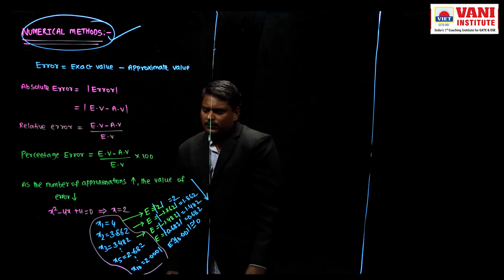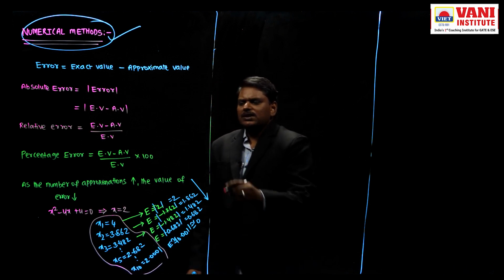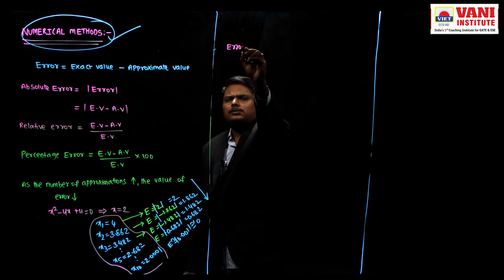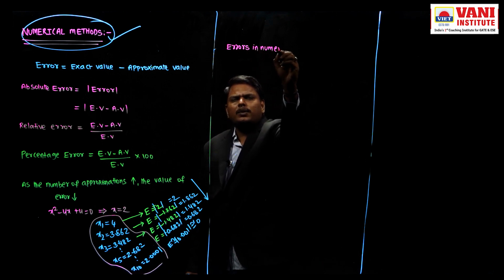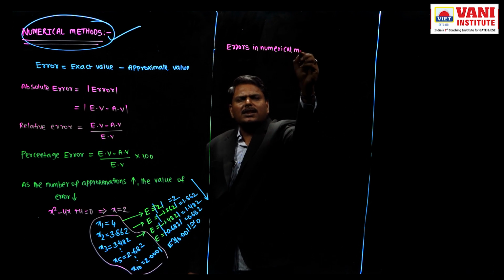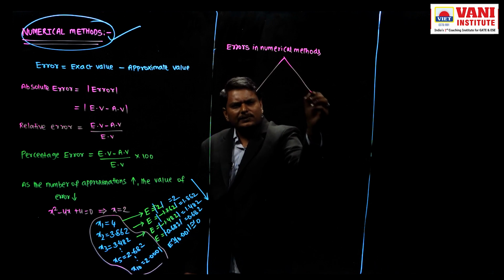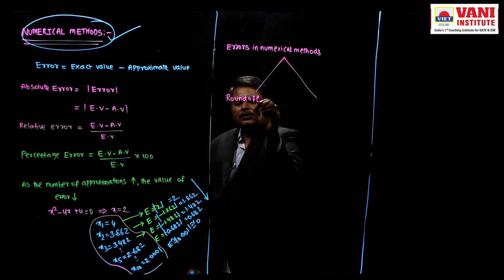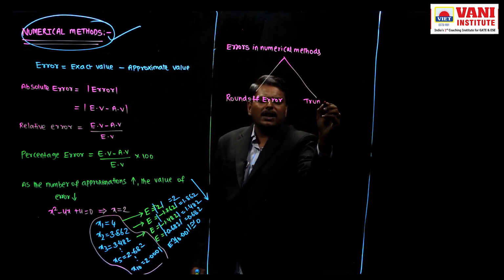Next. So these errors in numerical methods are classified into two types. Why are we getting errors in numerical methods? We are getting errors in two ways. One is round-off error. Second one is truncation error.